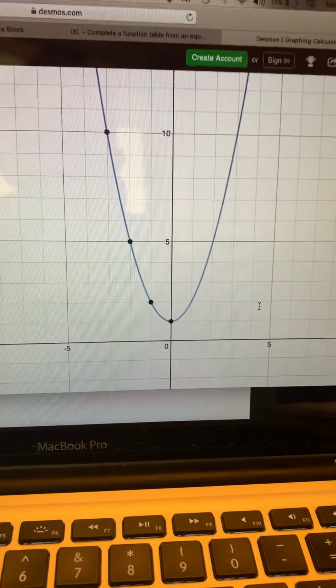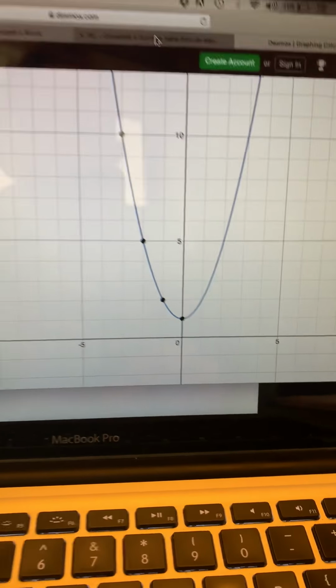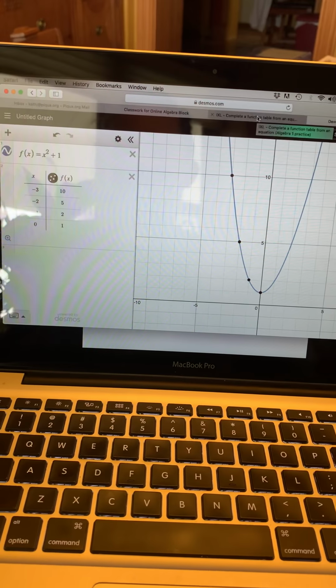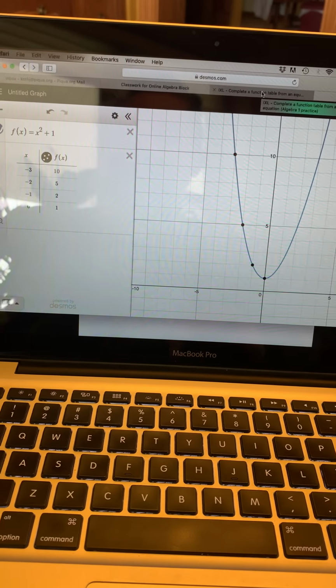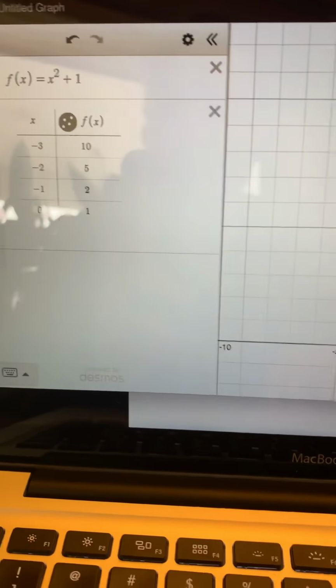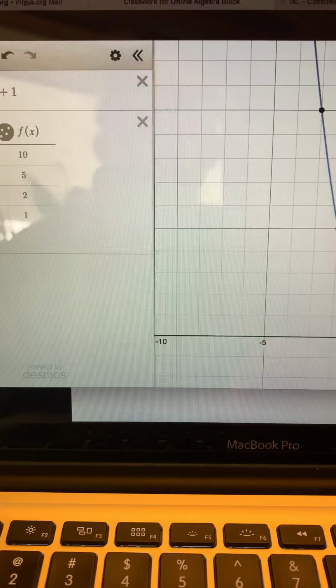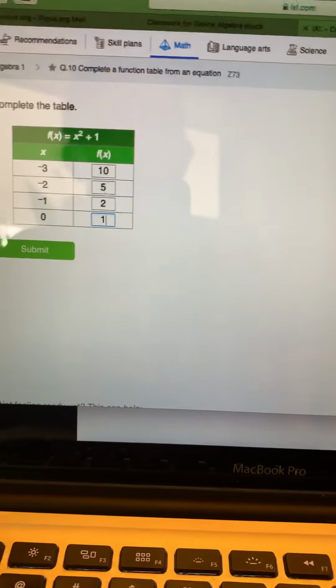Those points also show up over there on the graph. So at the end of this agenda, when you're supposed to take a picture, I want to see your whole screen just like this. -3 goes with 10. Oops, I'm not typing anymore. Sorry. 10. -2 goes with 5. And then 2, and then 1.